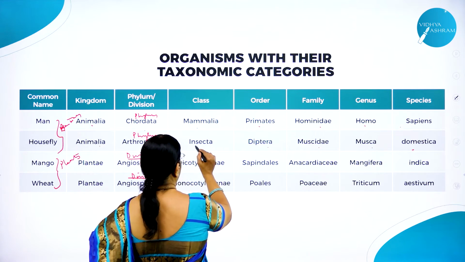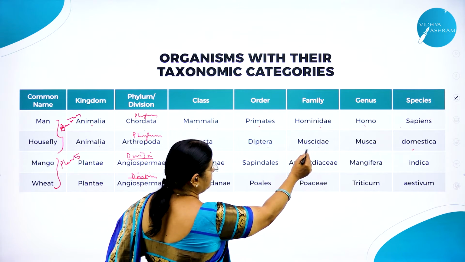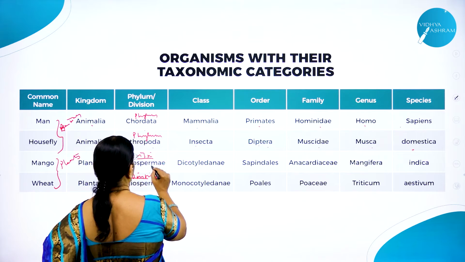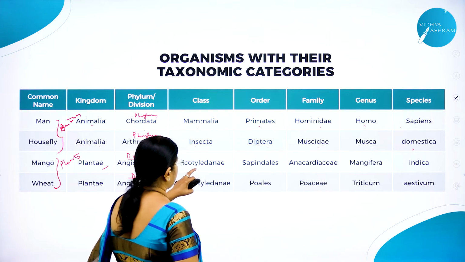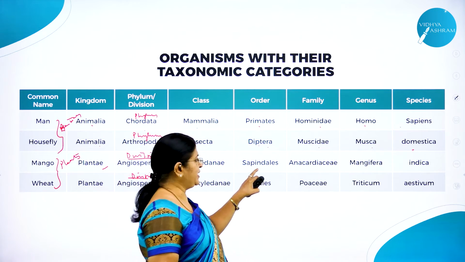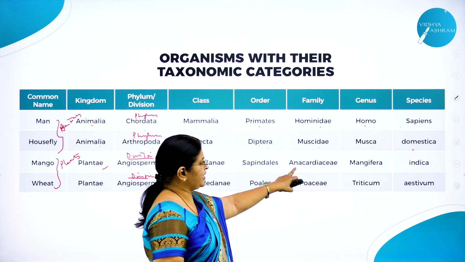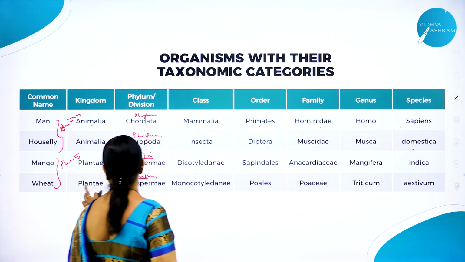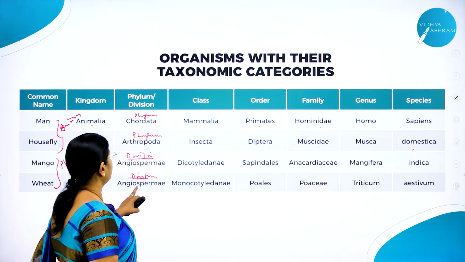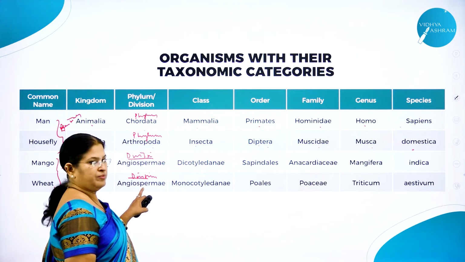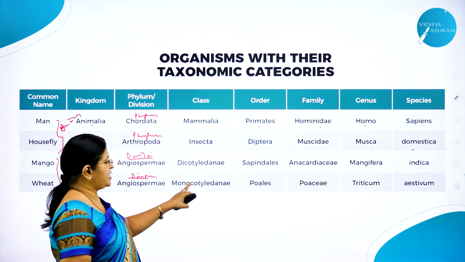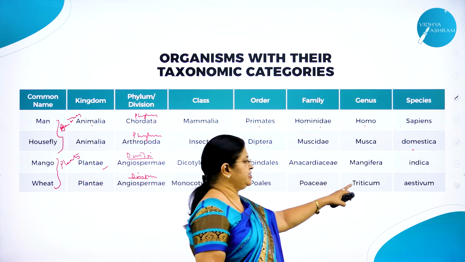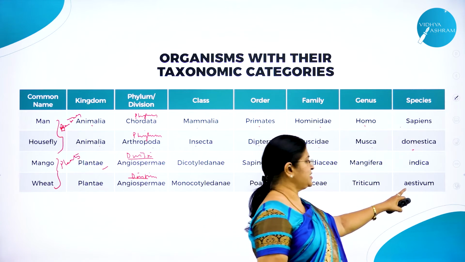Here Arthropoda, Insecta, Diptera, Muscidae, Musca, Domestica. For mango, kingdom Plantae, division Angiospermae, class Dicotyledone, order Sapindales, family Anacardiaceae, genus Mangifera, species is Indica. Here for wheat, kingdom Plantae, division Angiospermae, class Monocotyledone, order Poales, family Poaceae, genus Triticum and species is Aestivum.